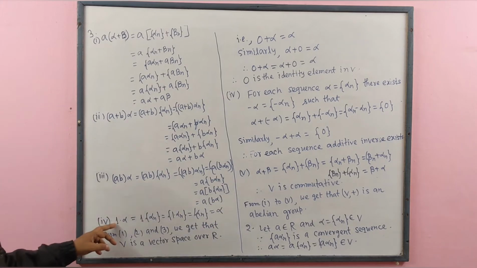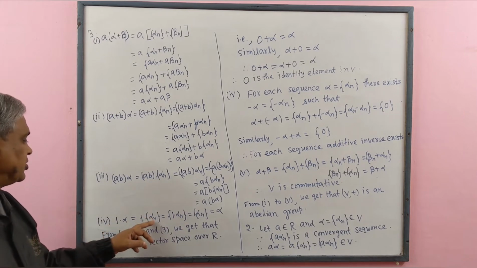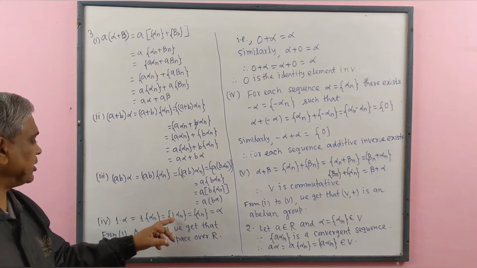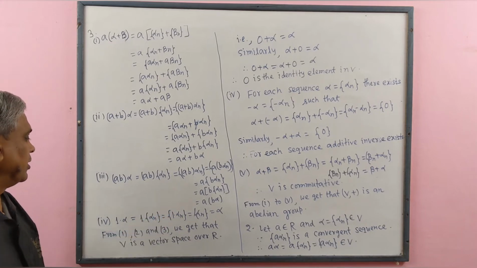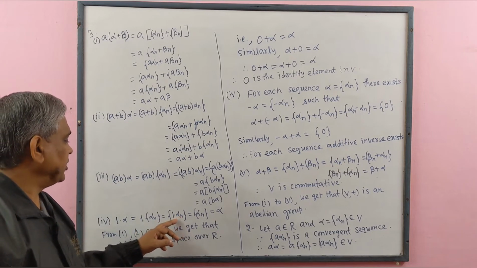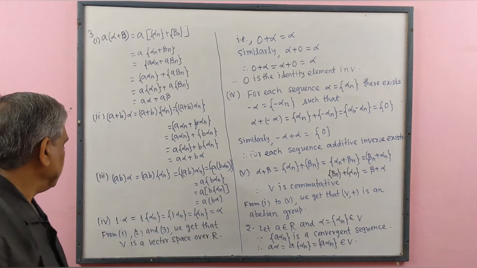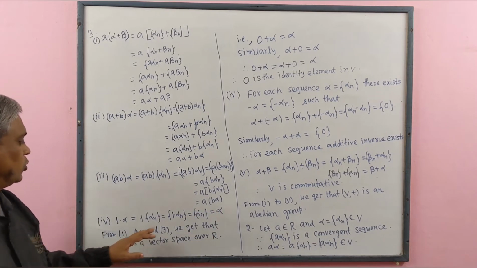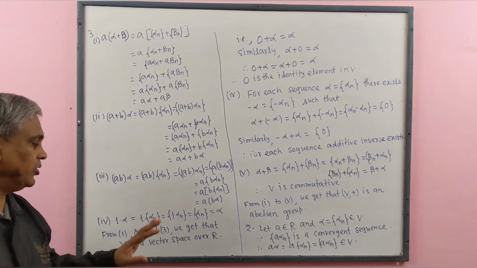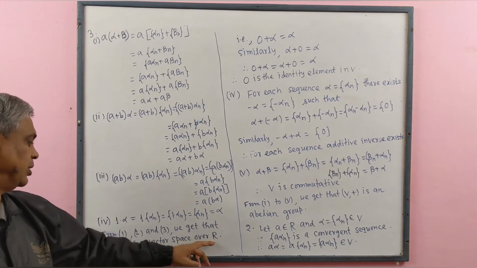Number 4. 1 multiplied by alpha. Alpha is a sequence whose generalized term is alpha n. This means a sequence whose generalized term is 1 into alpha n. 1 and alpha n both are real numbers, so we get here only alpha n. And this sequence means alpha. From 1, 2 and 3 we get that V is a vector space over the set of real numbers.